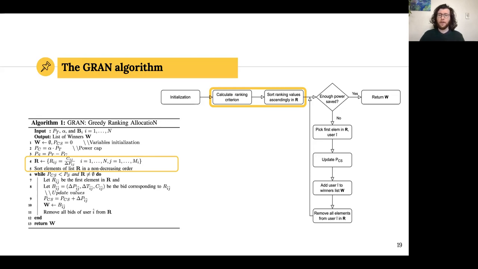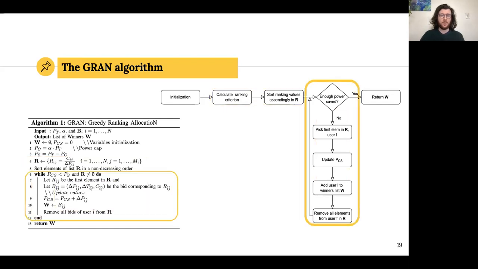Then we go through this loop where at first we pick the first element in the list R of the ranking criterion, which is sorted ascendingly. We take the first bid corresponding to the first element in R, and we update the cumulative power saving accordingly with the corresponding power saved, and we add this bid to the winning list.